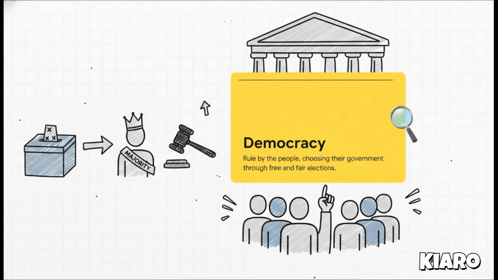All right, Section 5, democracy versus republic. First, let's look at democracy. The word literally comes from the Greek demos, meaning people, and kratos, meaning rule. It is rule by the people. In a democracy, the citizens hold the ultimate power to choose their government through free and fair elections. The core logic here is that the majority rules. Whatever the majority of the people want, goes. It's an incredibly empowering concept.